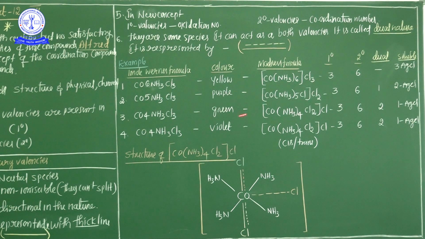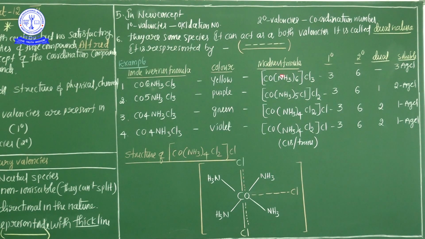But how did Mr. Werner decide the formula of this cobalt ammonia chloride compound? He did one extraordinary experiment. This entire compound was treated with silver nitrate, AgNO3. Silver nitrate directly reacted with chlorine, 3 moles of chlorine, hence 3 AgCl is formed.